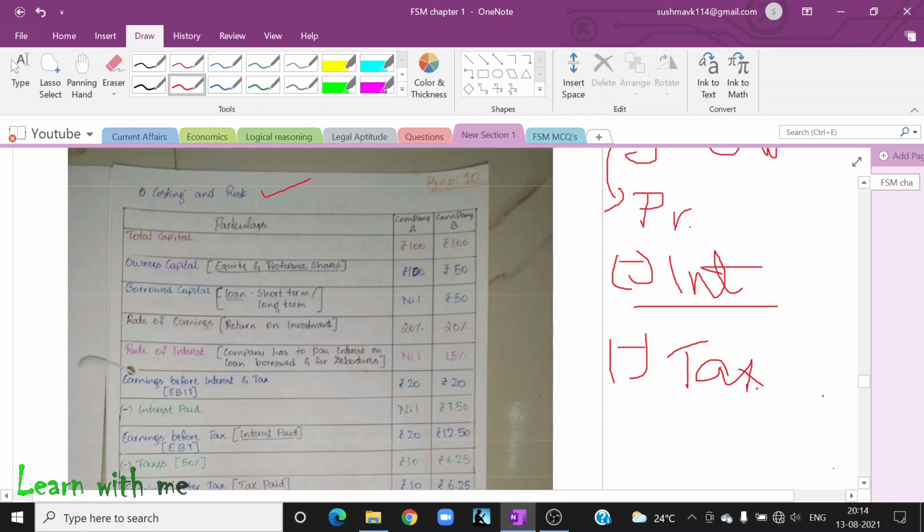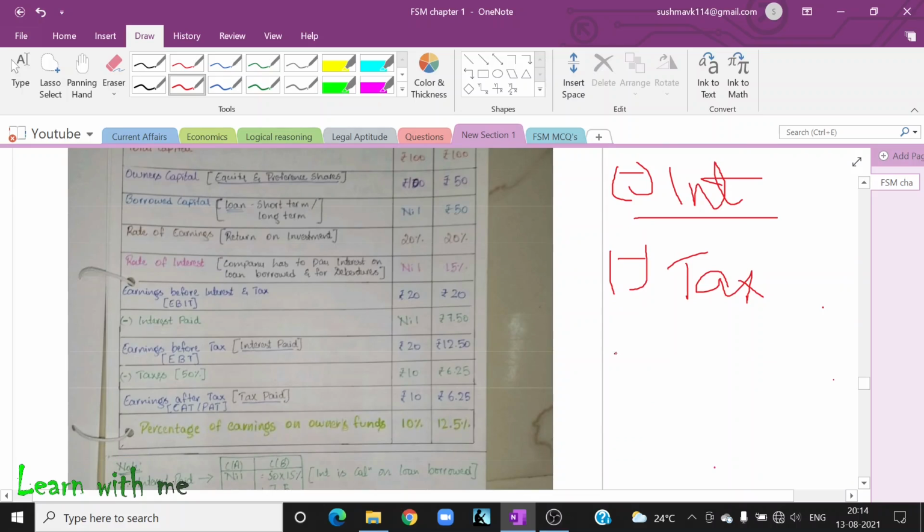And after this, will the preference shareholders be quiet? No. They will say, you have got profit and the profit is still remaining after paying the tax, so give me the fixed dividend which you have to give. You have to give the dividend for the preference shareholders. Now, if something is remaining, the equity shareholders will ask. And here you can decide whether I retain the profits or distribute it to the equity shareholders.